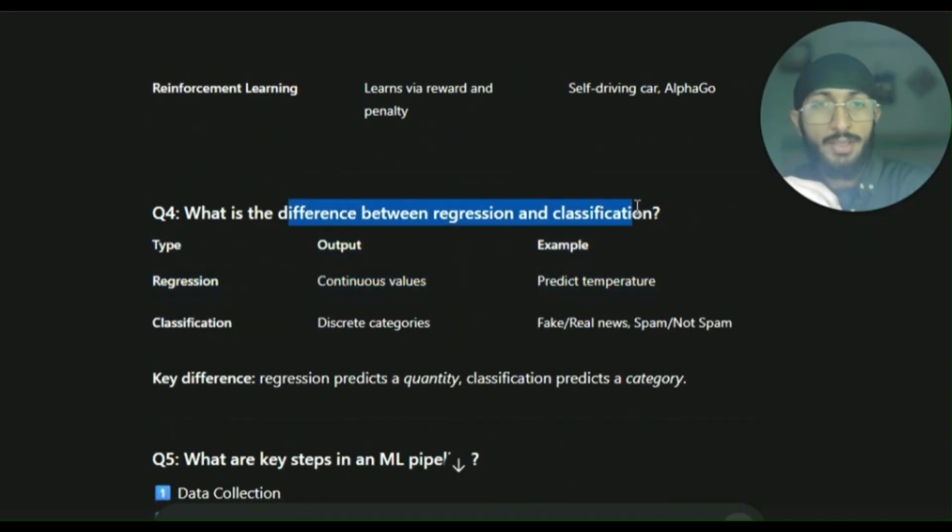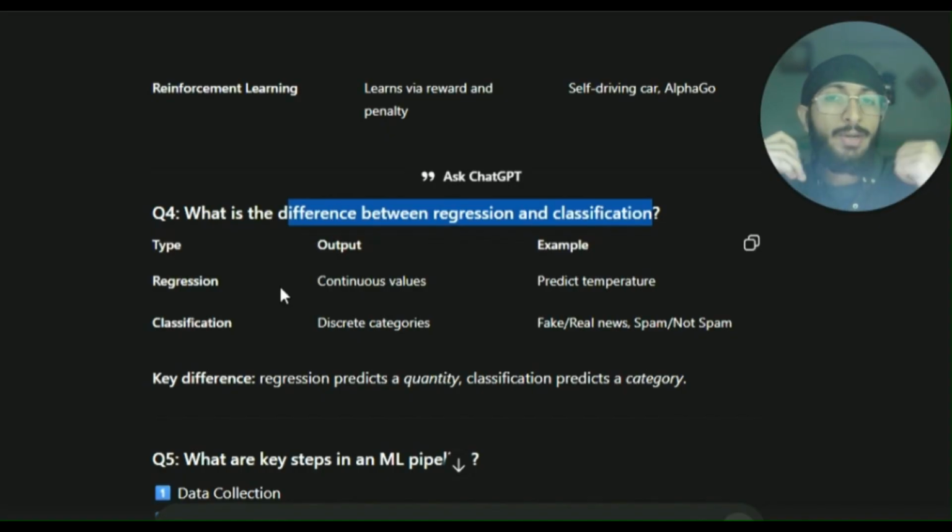Now, what is the difference between regression and classification? Regression gives outputs as continuous values, while classification gives outputs as discrete categories. In classification tasks, we are able to classify different categories or classes, while in regression we get continuous values, for example, in predicting temperature. In classification, we get fake or real news detection or spam or not spam, so we are able to get discrete categories. The key difference is that regression predicts a quantity, while classification predicts a category.